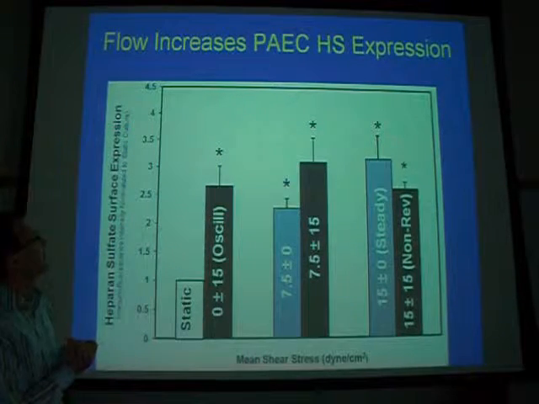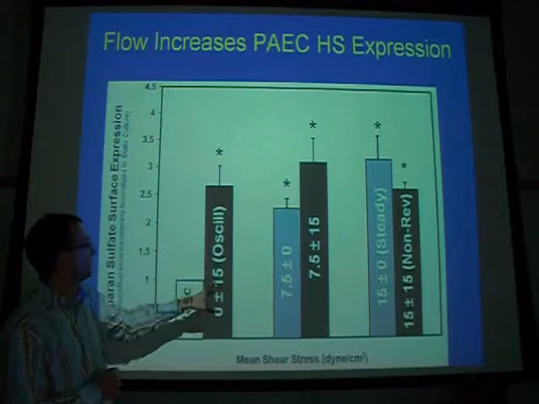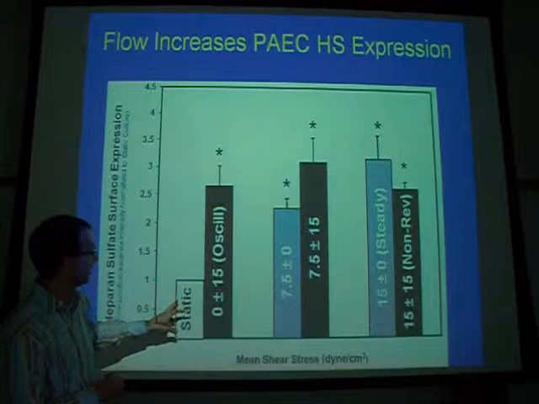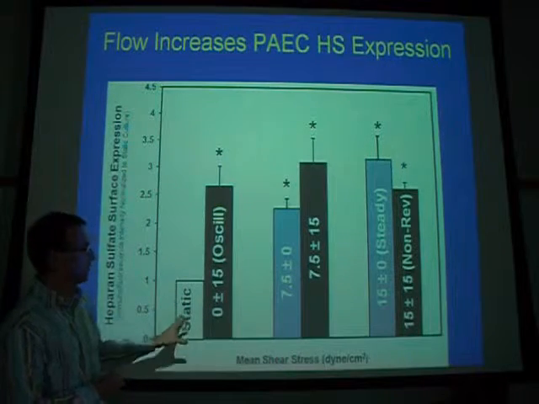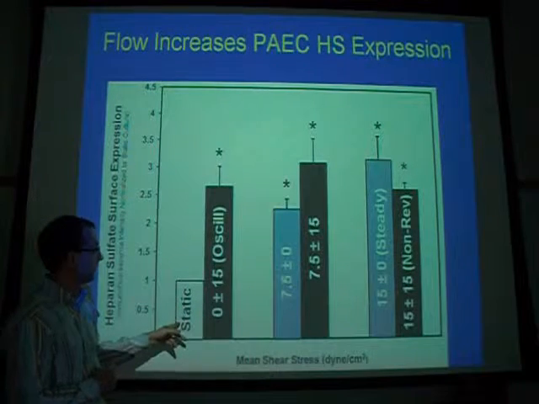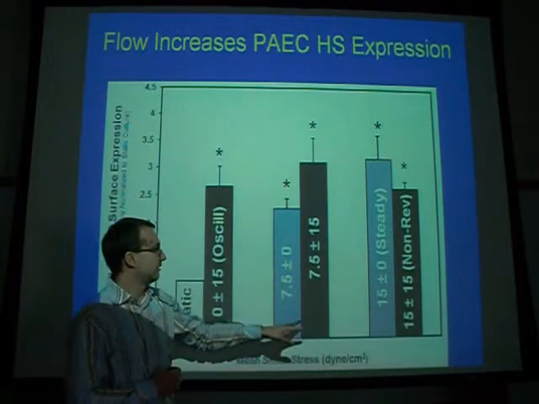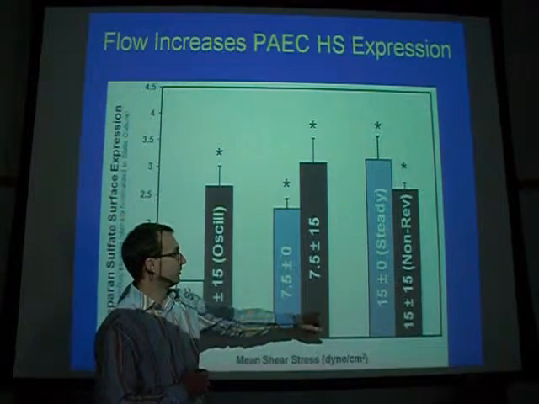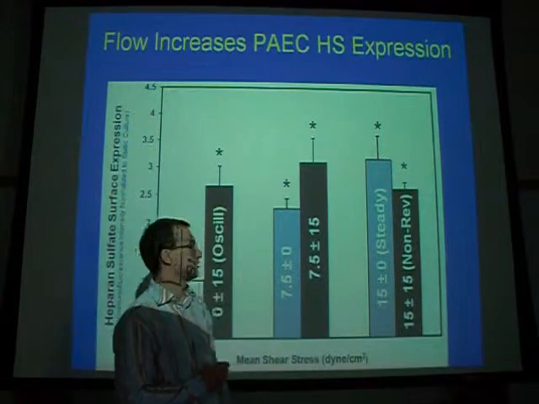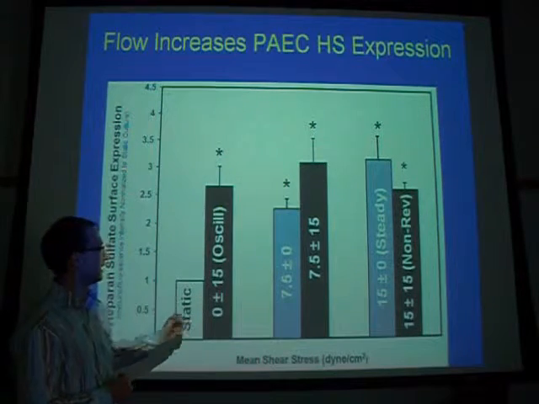Flow actually increases the porcine aortic endothelial cell heparan sulfate expression. We normalized all of these heparan sulfate immunostaining to a static condition that was run in parallel. We found that oscillatory flow, steady flow at 7.5, reversing at 7.5, steady at 15, and non-reversing at 15 all show significant upregulation compared to the static.